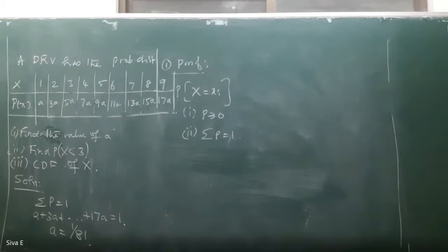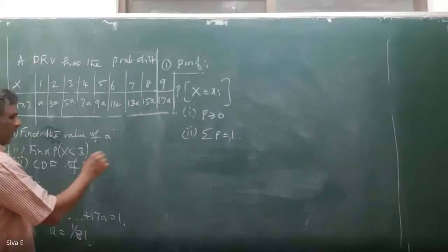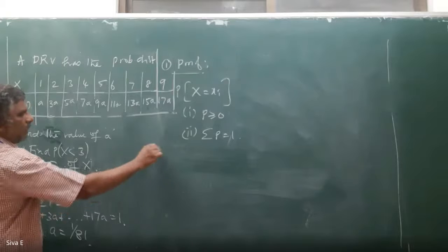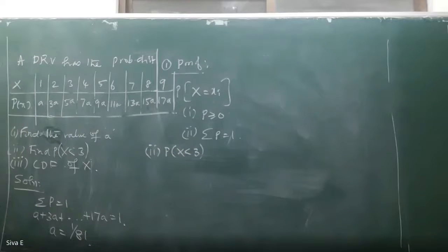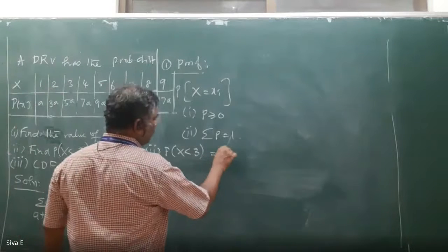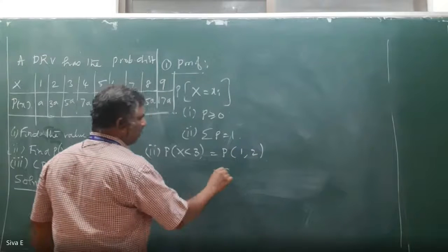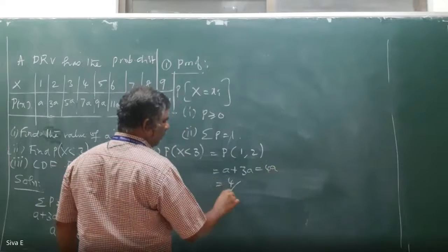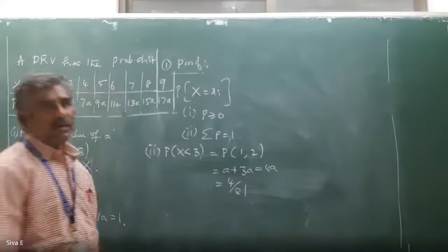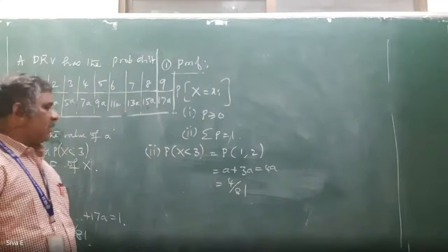Second one is find the probability of x less than 3. For that second subdivision, probability of x less than 3. X less than 3 means the values 1 and 2 are there. That is probability of 1, 2. That means a plus 3a, that is 4a, 4 by 81. Second value is 4 by 81.